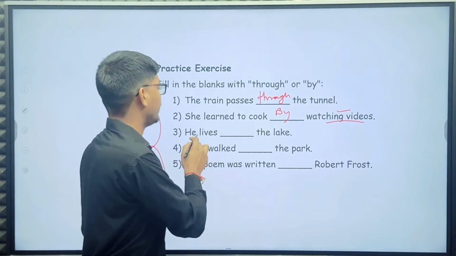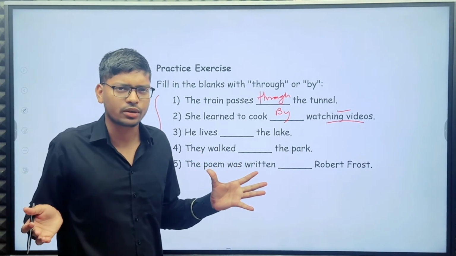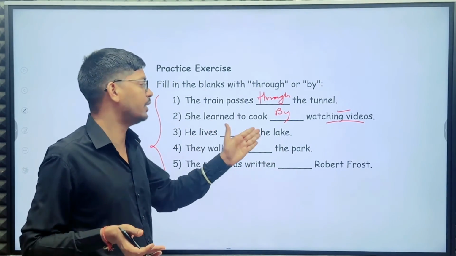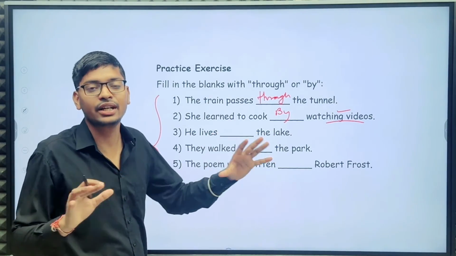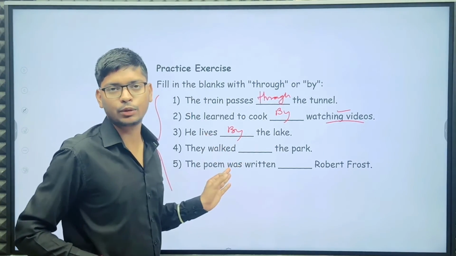Okay, he lives the lake. He lives the lake. So what do you use? Lake means near something. So for near something you have to use by.